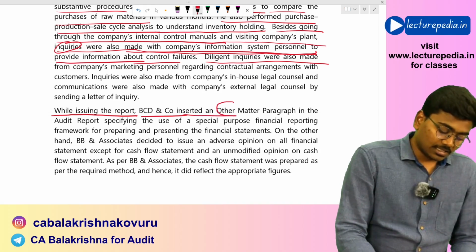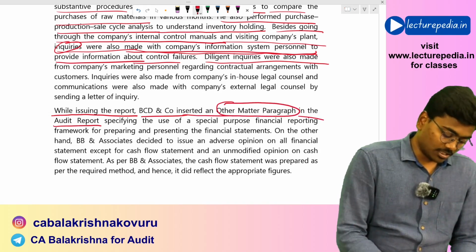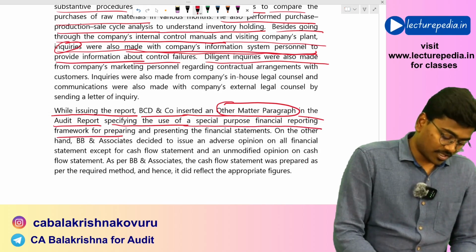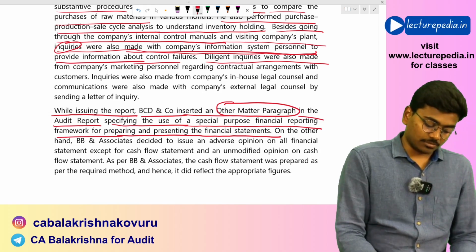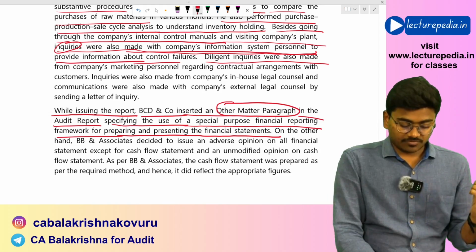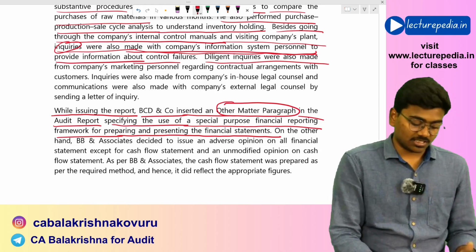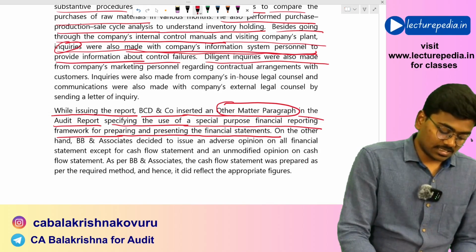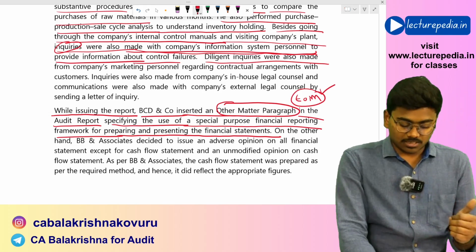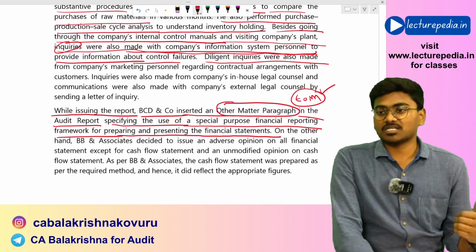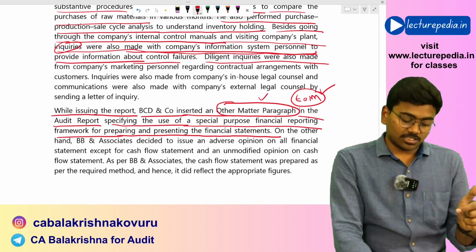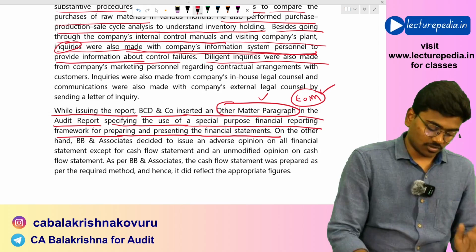inserted an other matter paragraph in the audit report specifying the use of special purpose financial reporting framework for preparing and presenting the financial statements. If you want to communicate about use of special purpose financial reporting framework, you can discuss it in an emphasis of matter paragraph because it is related to financial statements. This is not related to audit. If it is related to audit, you need to mention it in other matter paragraph.